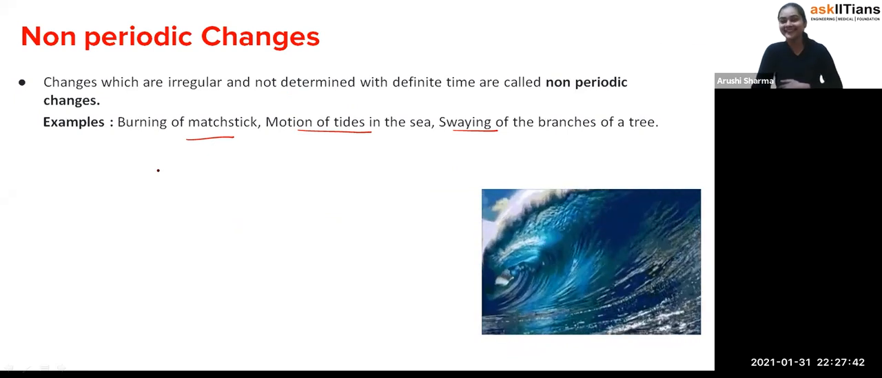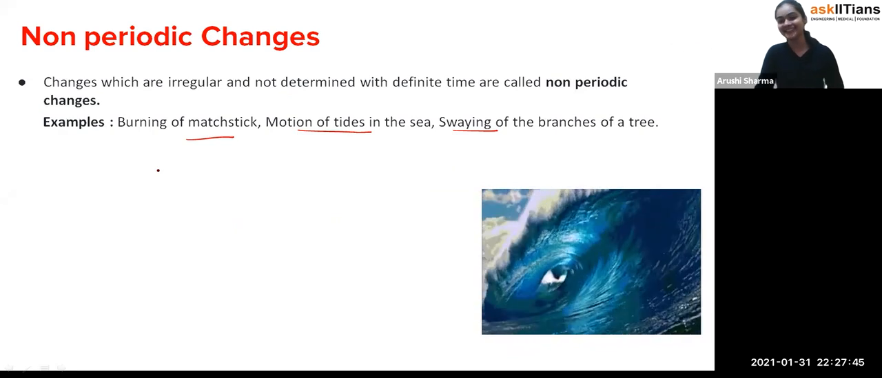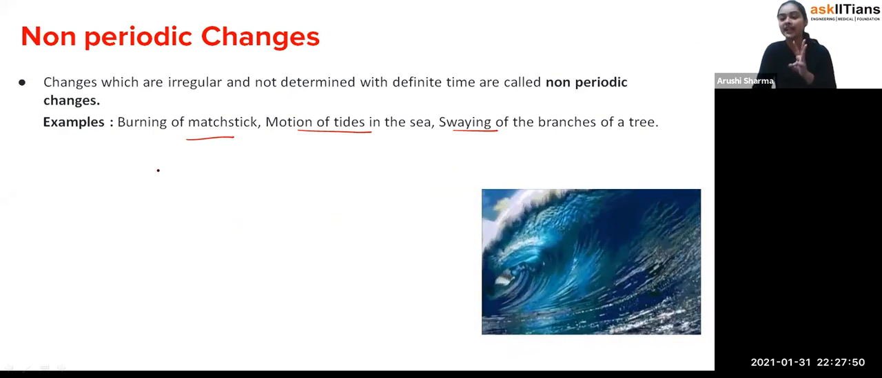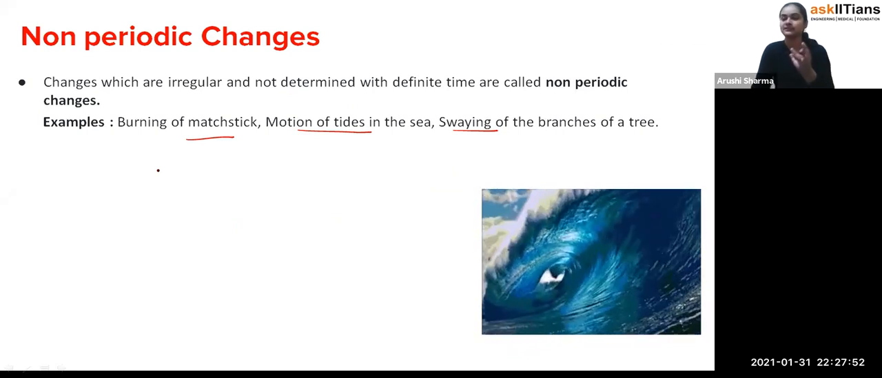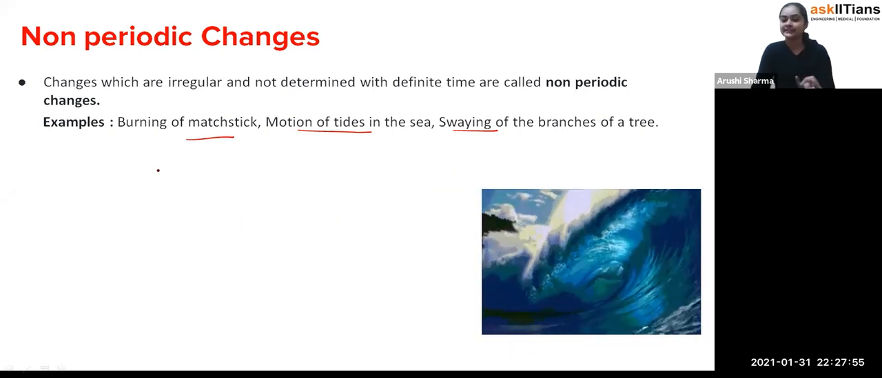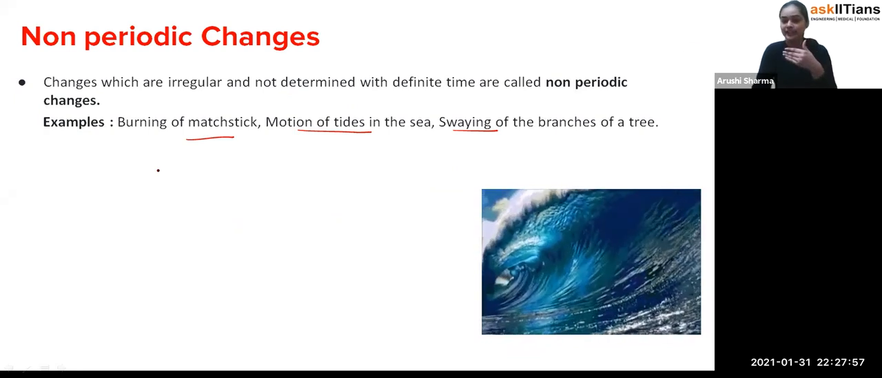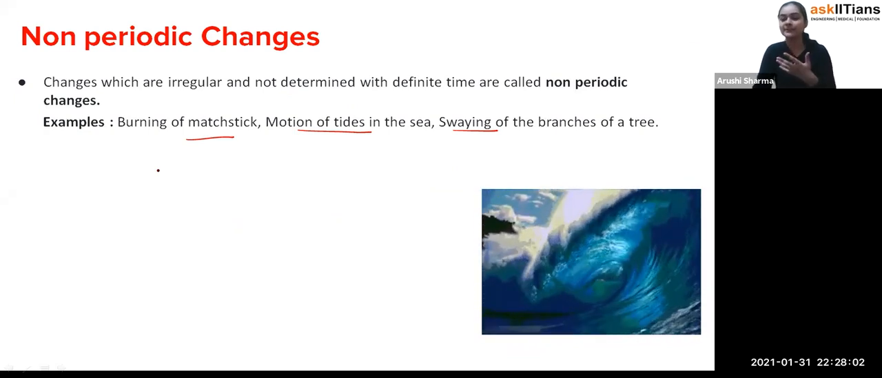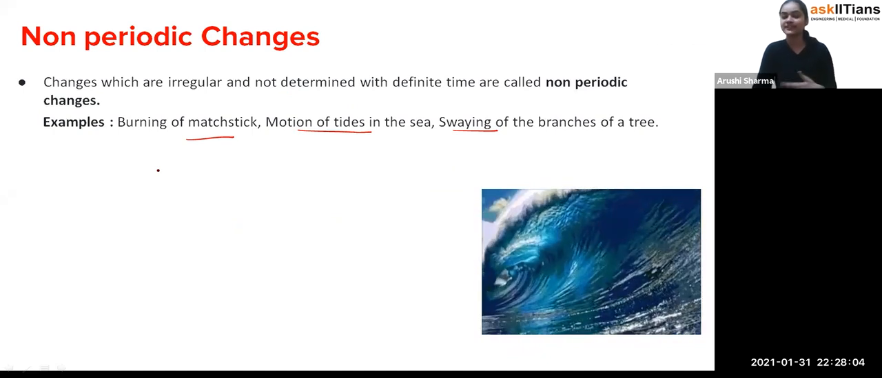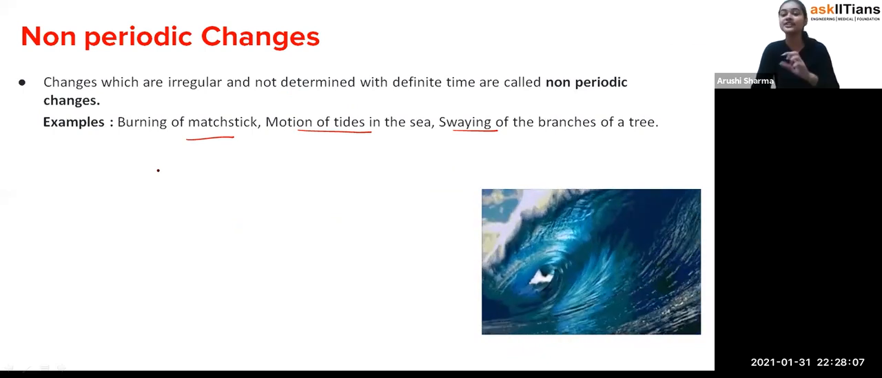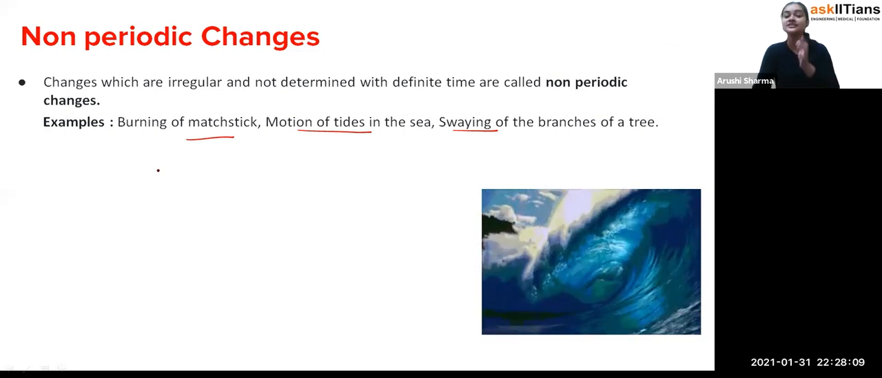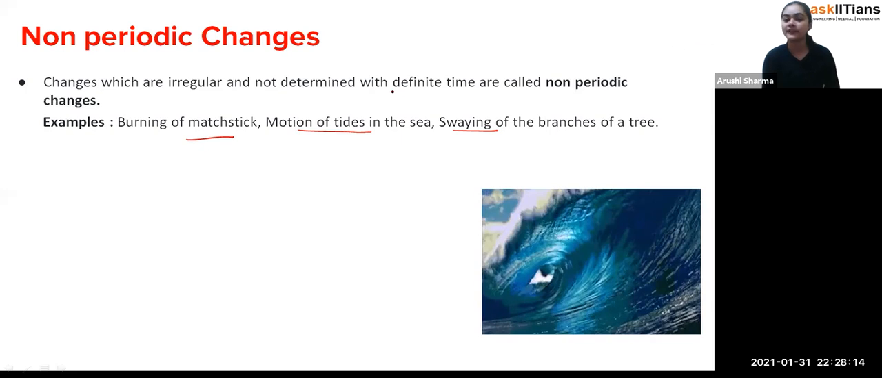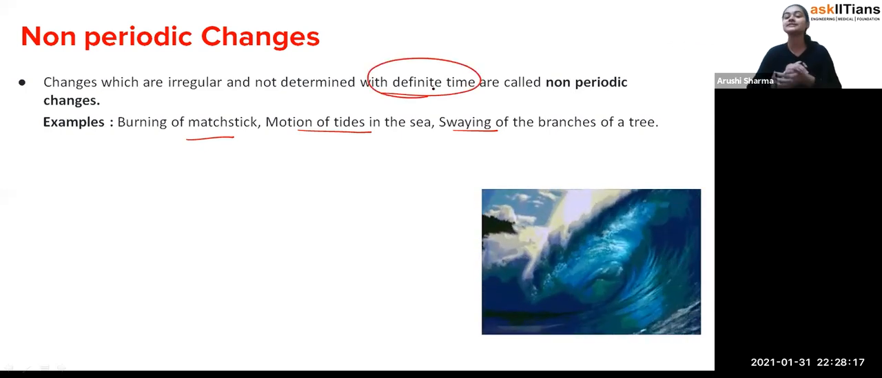For example, generally the thinking of a person is that we take three meals in a day. Like breakfast, and then lunch, and then dinner. So it's a periodic one. But it's not like that. You can see how it happens, whenever we are feeling like we have to eat something, we can eat anytime, na? So you say that is the non-periodic one. So when the change is not regular, or when it is not having a definite interval of time, we call it the non-periodic change.